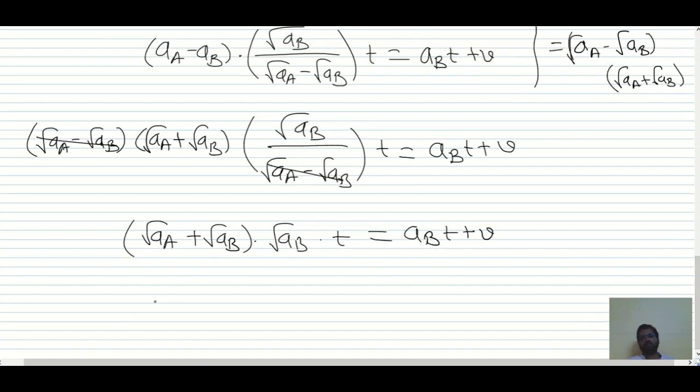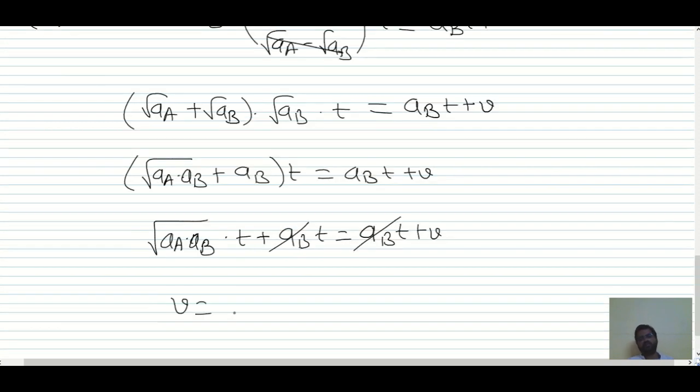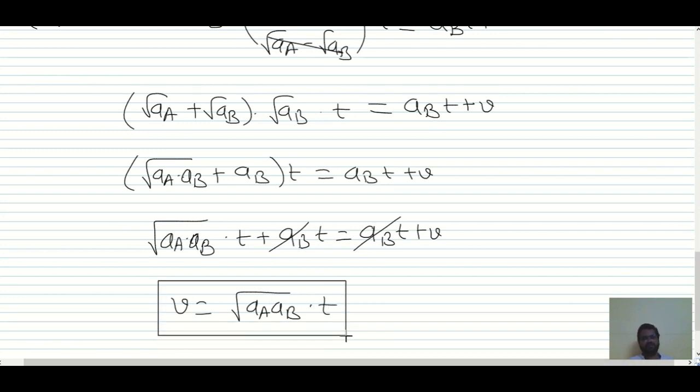Now multiplying by root AB, we get root AA into root AB into T plus AB into T is equal to AB into T plus V. So this gets cancelled and we have V is equal to root of AA AB into T. So that is the answer which we have.